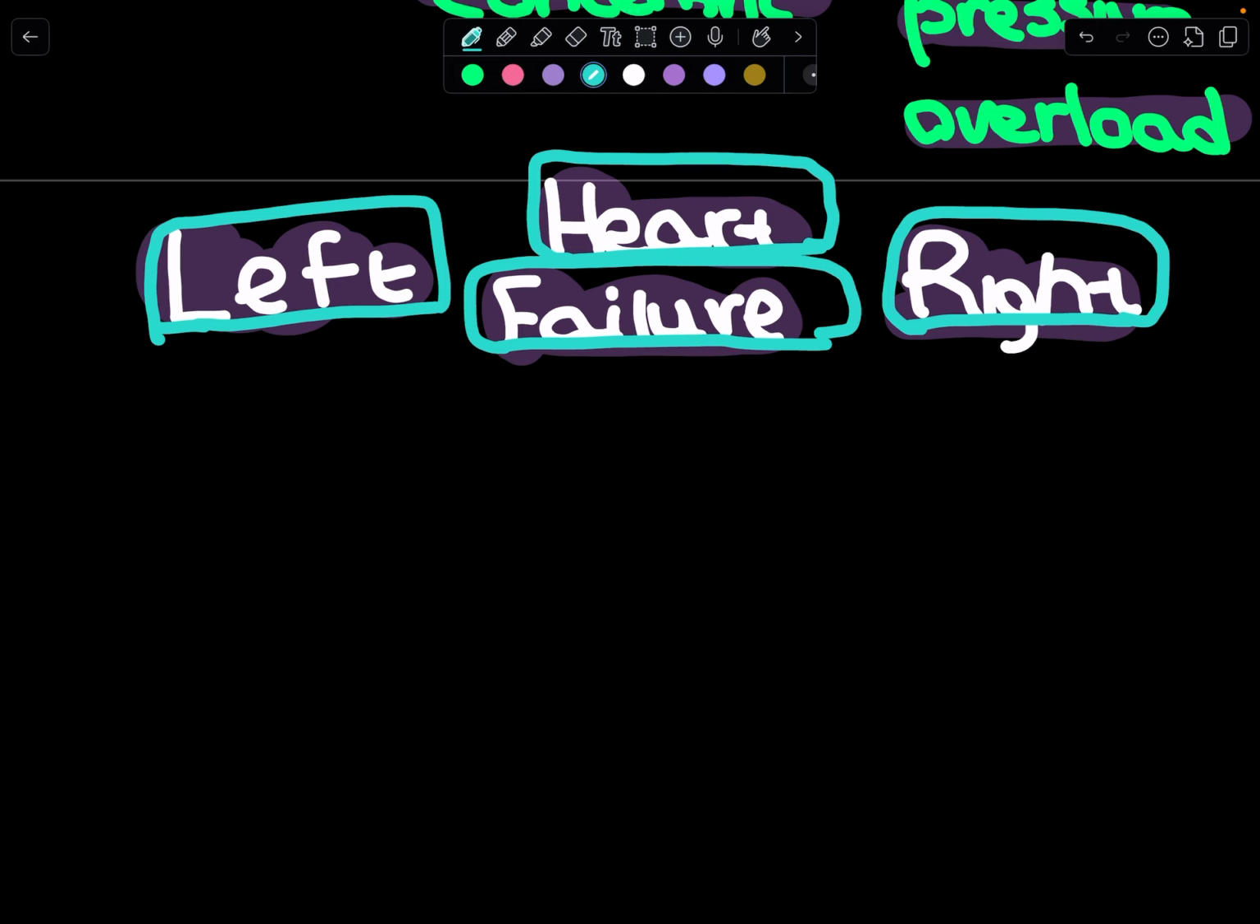So left side heart failure is pulmonary, right side is systemic. Okay, and so what are some symptoms and signs of heart failure? Perhaps fatigue, peripheral edema, dyspnea, paroxysmal nocturnal dyspnea. Explain what these weird words are.